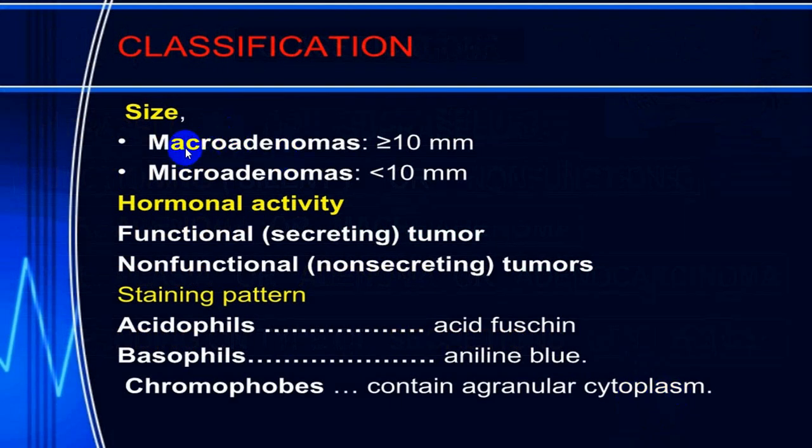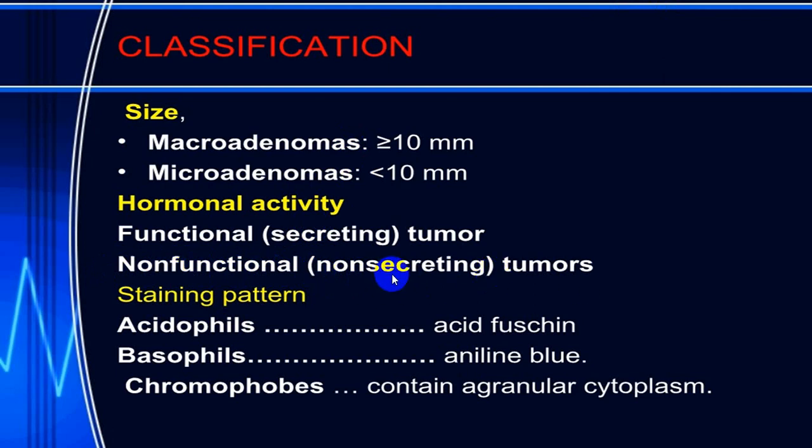So macroadenomas are bigger than 1 centimeter in size, and micro is less than 10 millimeters, that is 1 centimeter in size. Depending upon the secretion, we call them secretory tumors, alpha cell tumors or beta cell tumors, and those which do not serve any function we call non-functional or non-secretory tumors.